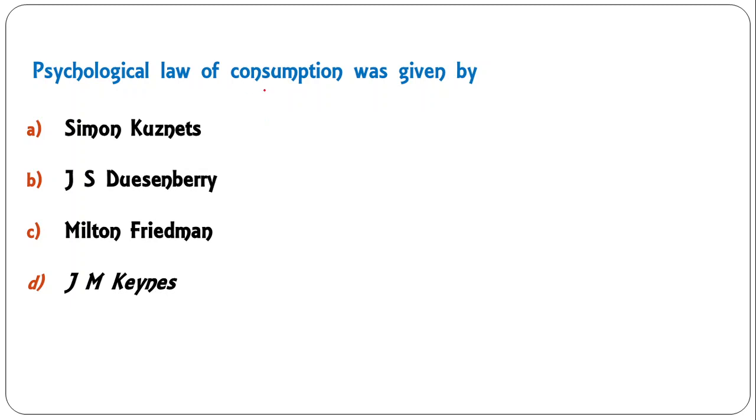Psychological law of consumption was given by Simon Kuznets, J.S. Duesenberry, Milton Friedman, or J.M. Keynes. This psychological law of consumption was given by J.M. Keynes. So this is a straight question based on facts.